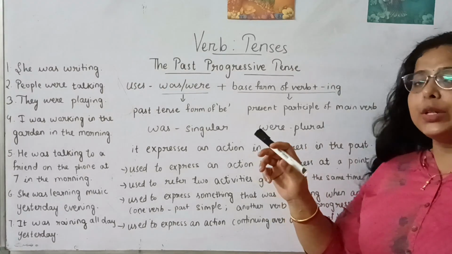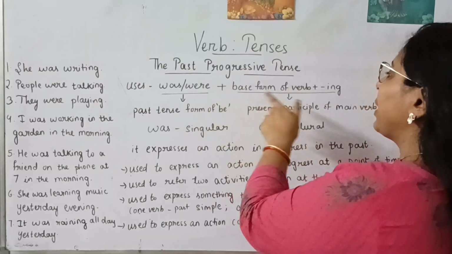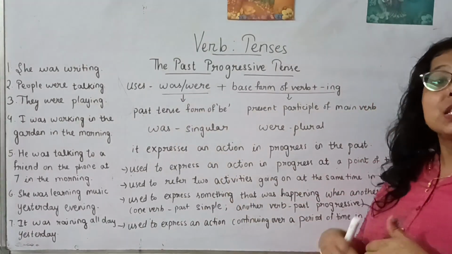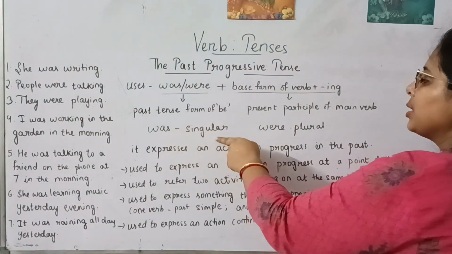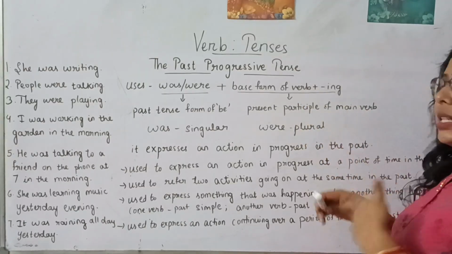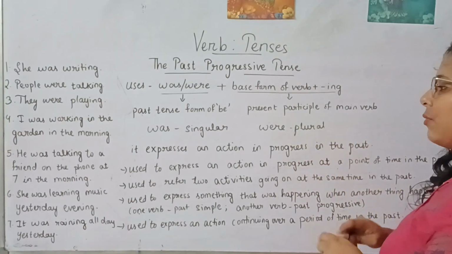So students, now we will learn about the past progressive tense. We use was or were with the base form of the verb plus ing. So was or were is what? It is the past form of the be verb. Was is used for singular and were is used for plural subjects. Okay. And base form of the verb plus ing, as we have learned in present continuous, is also the present participle of the main verb.